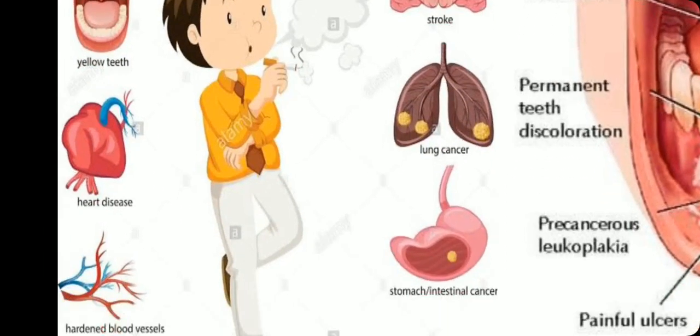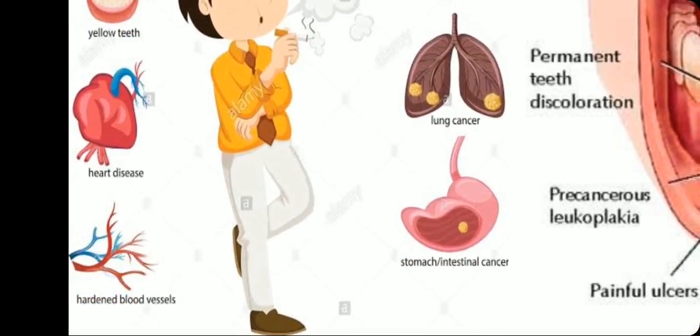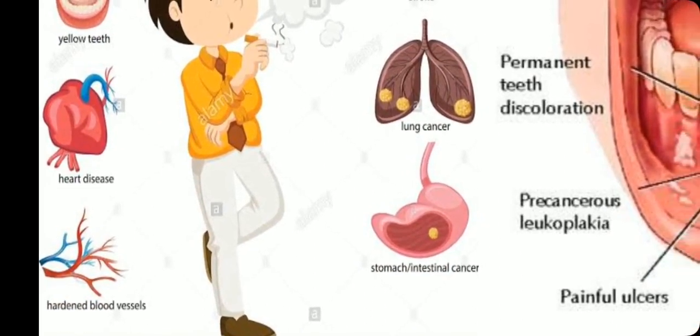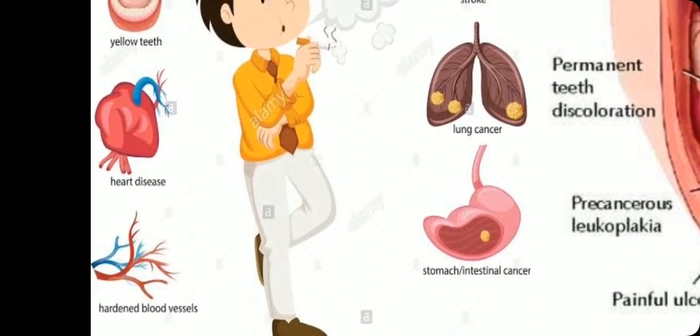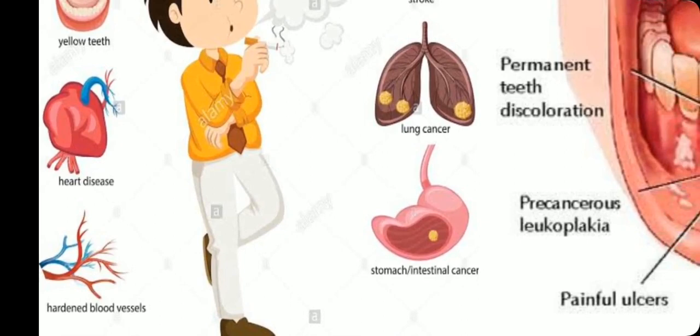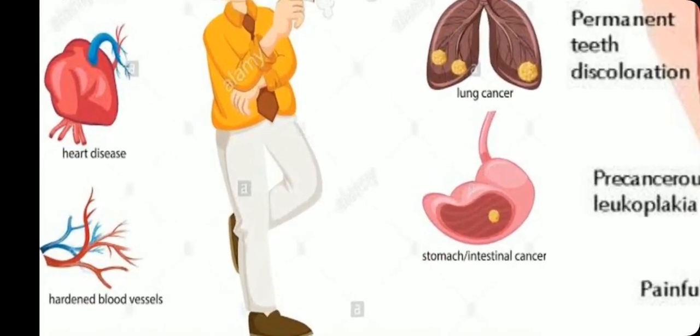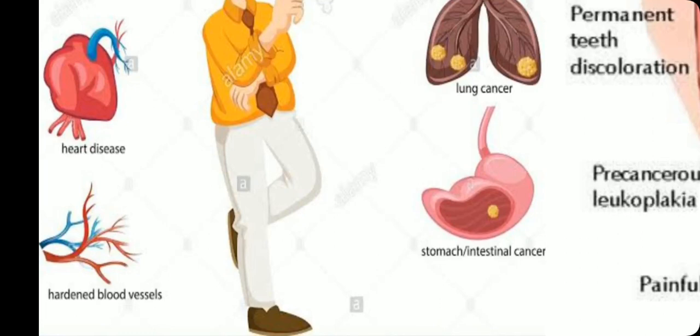Okay, then heart disease, how does it happen? Smoking causes narrowing of the windpipe, which leads to difficulty in breathing, and it also increases blood pressure. When the blood pressure increases, there are more chances of heart attack. Then hardened blood vessels: smoking causes narrowing of the windpipe, which leads to difficulty in breathing.